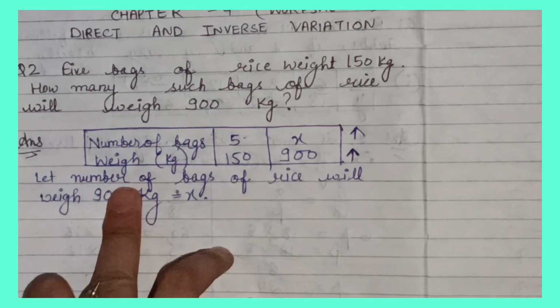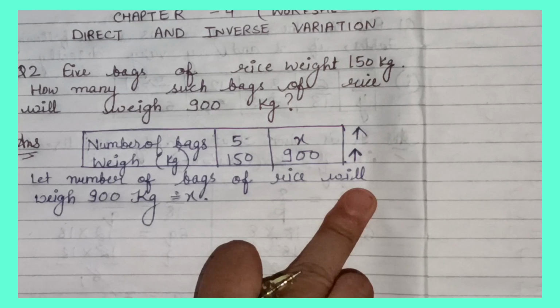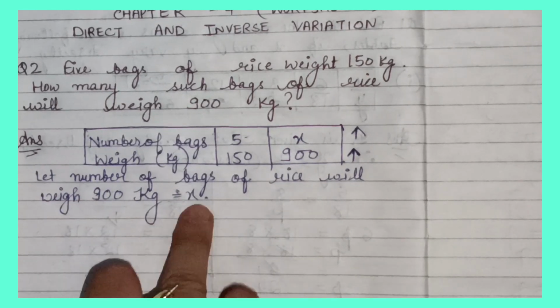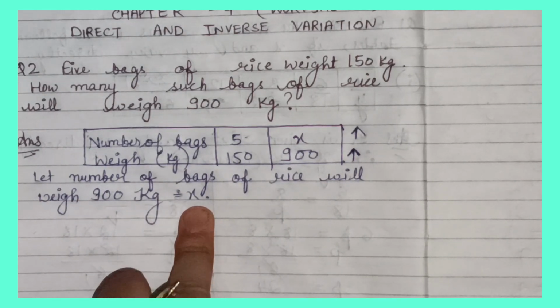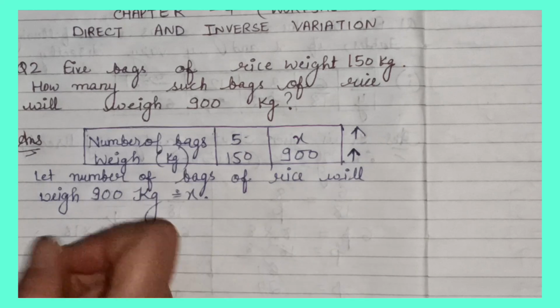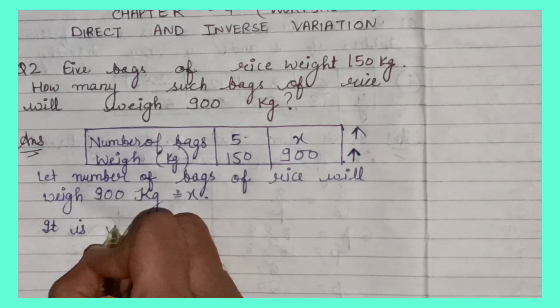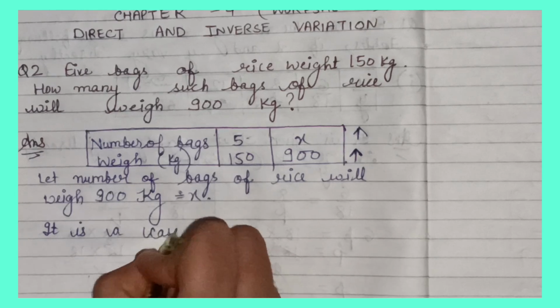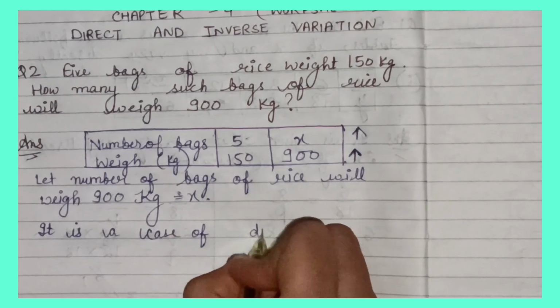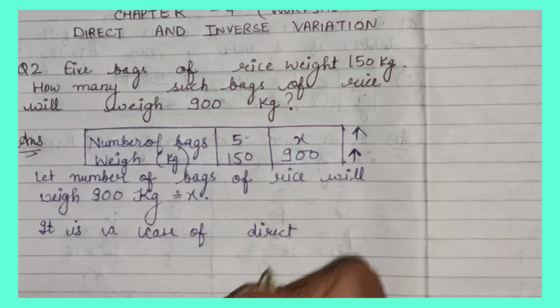Here we'll let x be the number of bags of rice that will weigh 900 kg. I write here it is a case of direct variation.